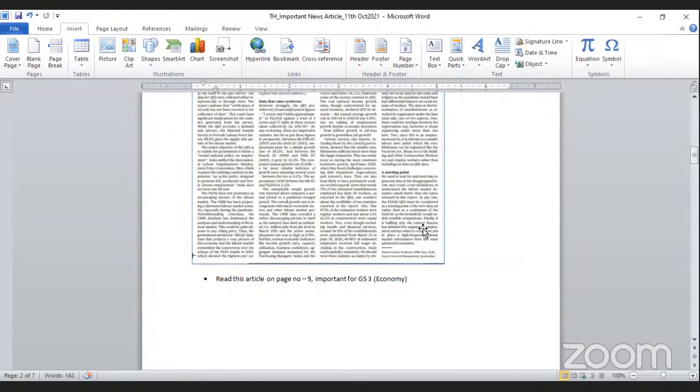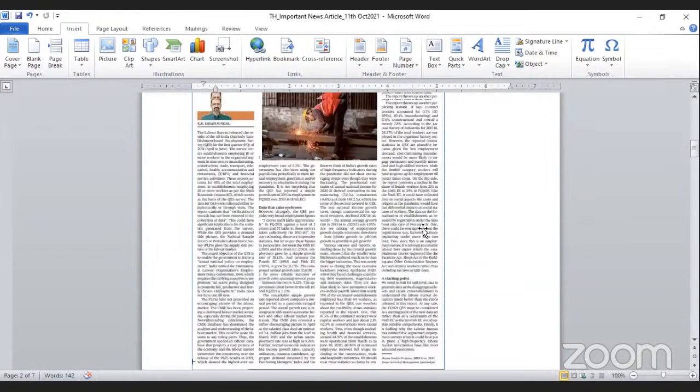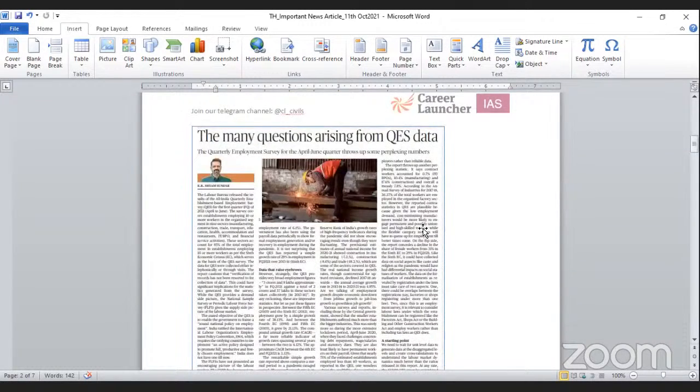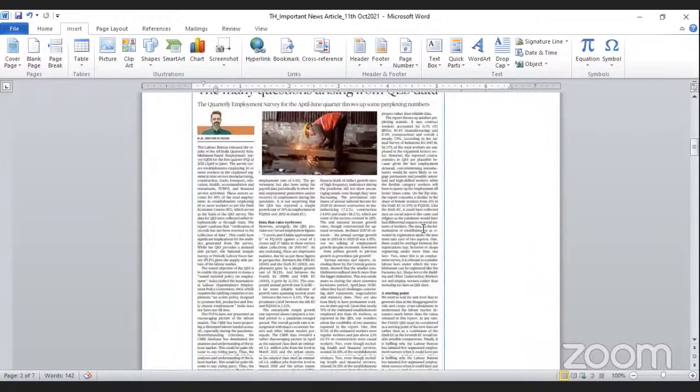It is about the quarterly employment survey taken for April to June, and the employment data among casual laborers and the unorganized sector. The results and the report of the survey, and how they impact the economy and economic growth, you can read in this article.